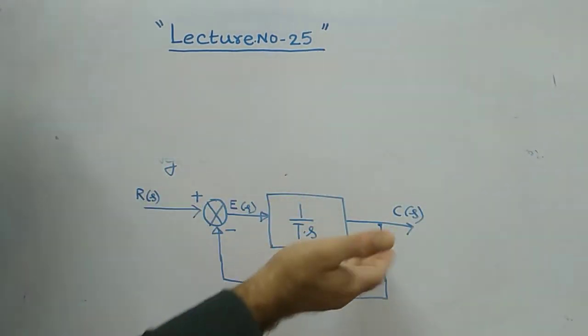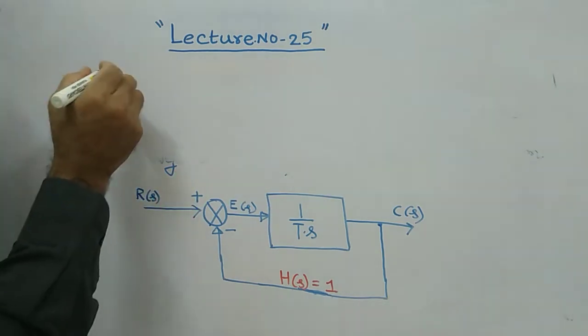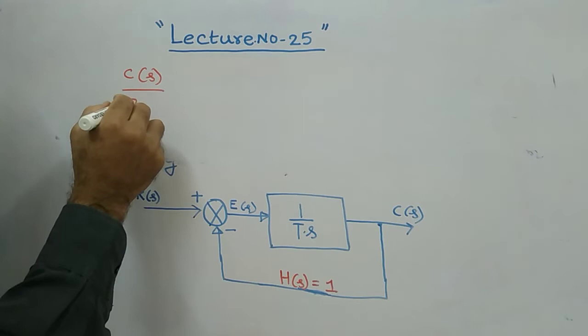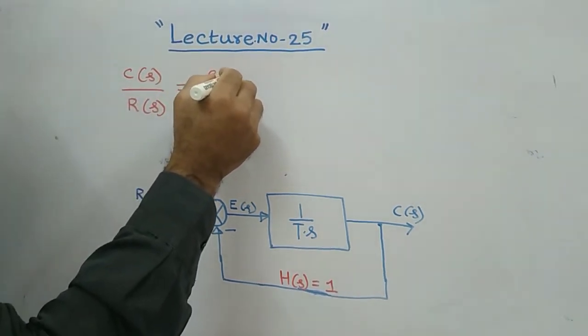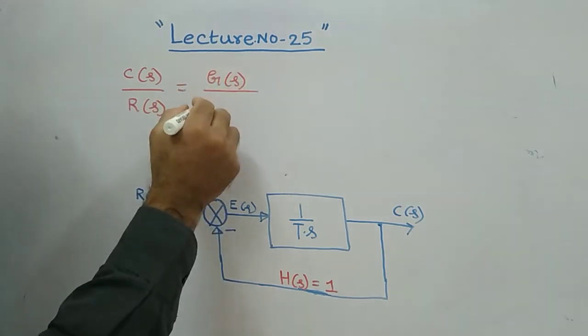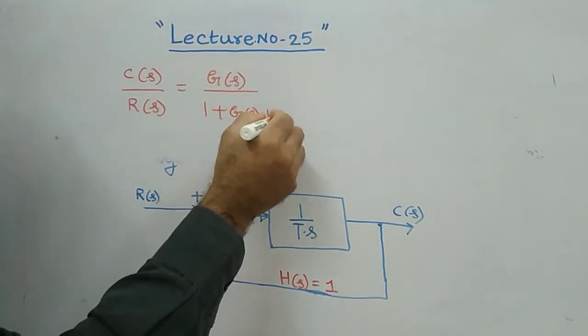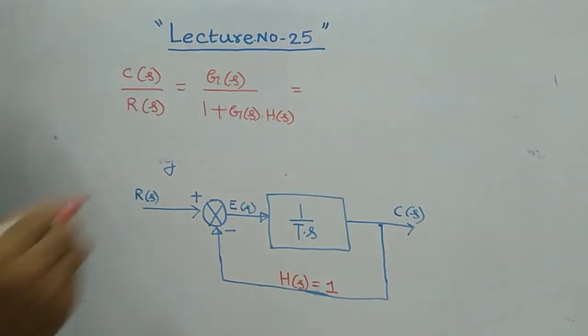Here, if you apply our negative feedback loop, then c of s by r of s is equal to, what is the actual formula? It is g of s by 1 plus g of s into h of s in general for a negative feedback. This is the definition for negative feedback. What is g of s?